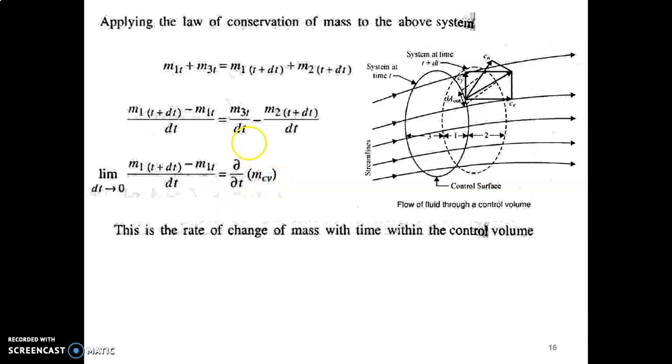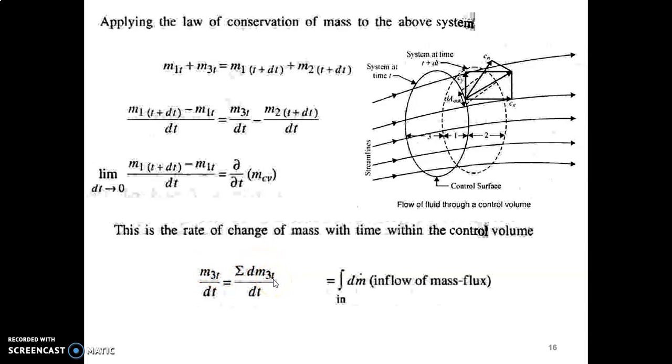Now similarly we need to change the right hand side terms. We will consider m3t by dt, and we are changing that expression to sigma dm3t by dt. By sigma dm3t, it means that m3t is actually the total sum of the instantaneous changes in mass. Instantaneous changes are denoted by dm3t, so the sum of these changes will give m3t.